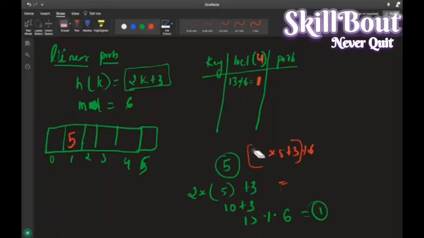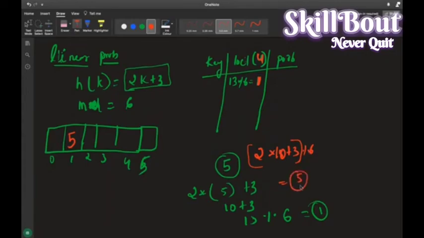2 into 10 is 20, plus 3 is 23. 23 mod 6 is 5, right?